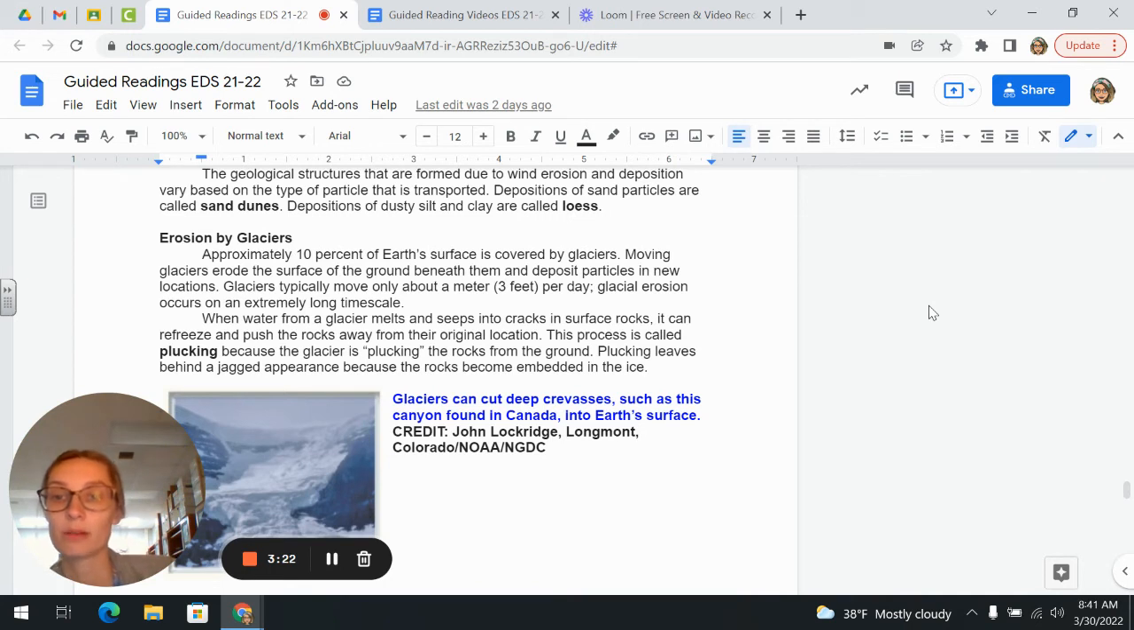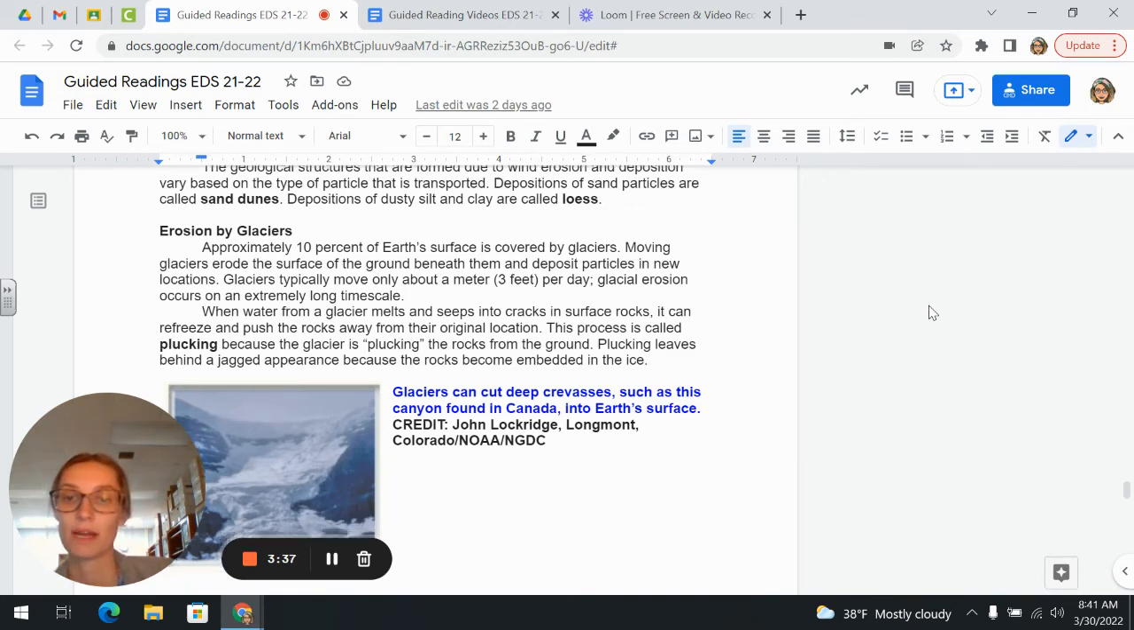When water from a glacier melts and seeps into cracks in the surface rocks, it can refreeze and push rocks away from their original location. This process is called plucking because the glacier is plucking the rocks from the ground. Plucking leaves behind a jagged appearance because rocks become embedded in the ice.